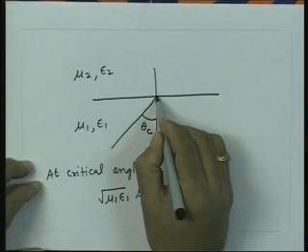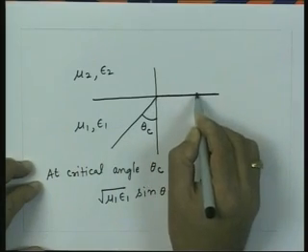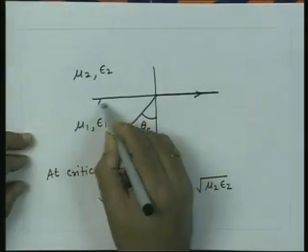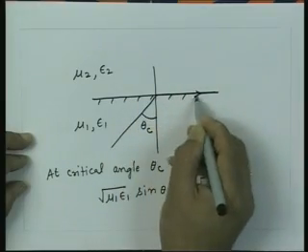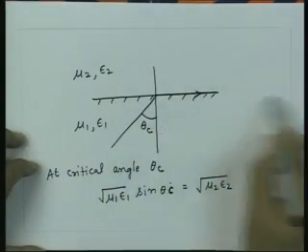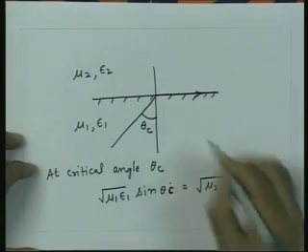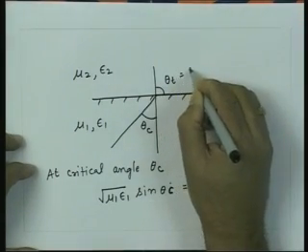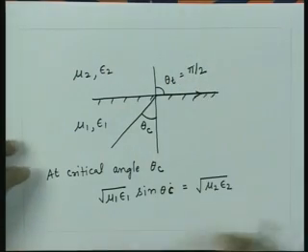So, the ray essentially is going along the dielectric interface. So, this is the dielectric interface. At the critical angle, the ray essentially travels along the dielectric interface. So, this angle theta t is equal to pi by 2.